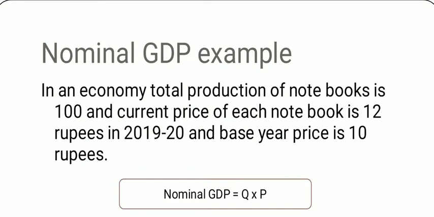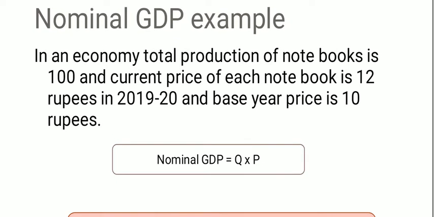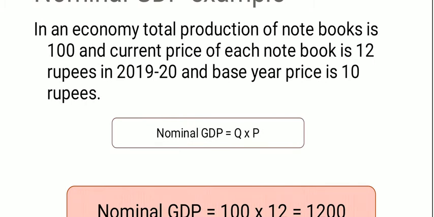Now nominal GDP, for example, some of the examples. In an economy, total production of notebooks is 100 and the current price of each notebook is 12 rupees. In 2000, 1920, base year price is 10 rupees. So here you just find out the nominal GDP: quantity into price. So the quantity is here 100 and the price is here 12.